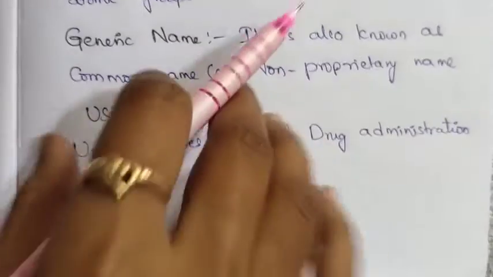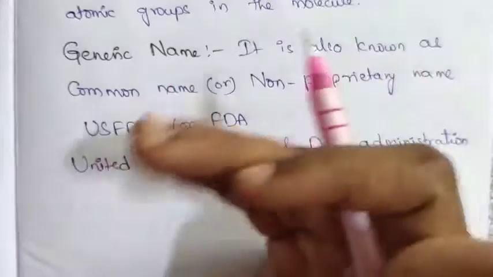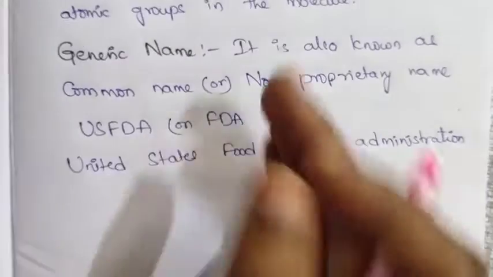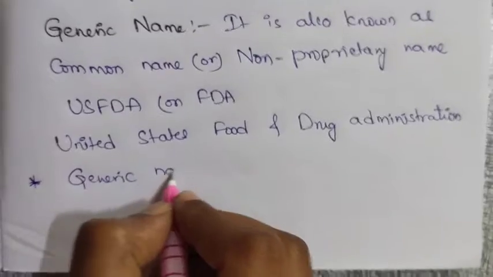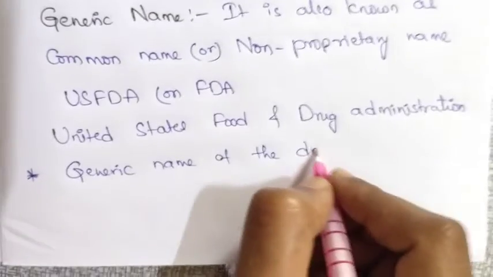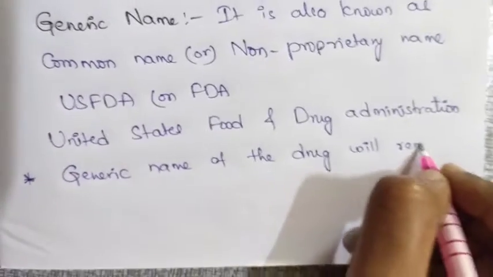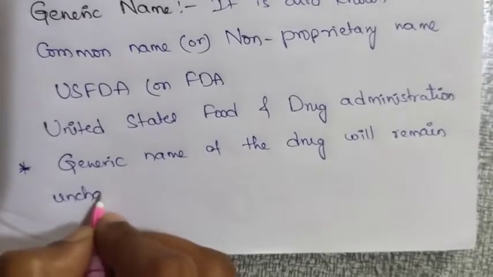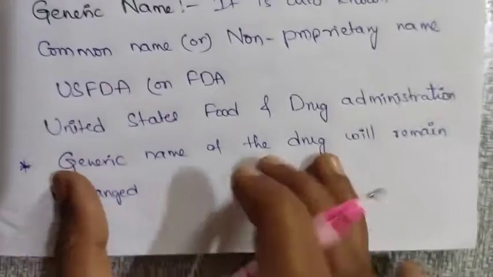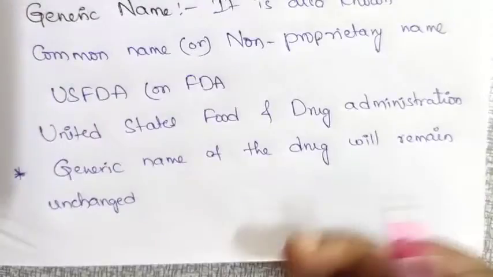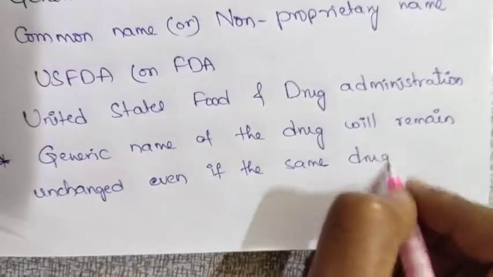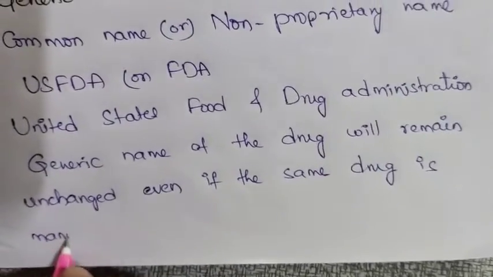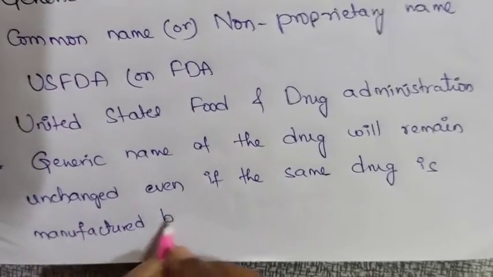Whenever the drug is prepared or manufactured by different companies, the generic name of the drug will remain unchanged, means it remains the same. The generic name of the drug will remain unchanged even if the same drug is manufactured by different companies.